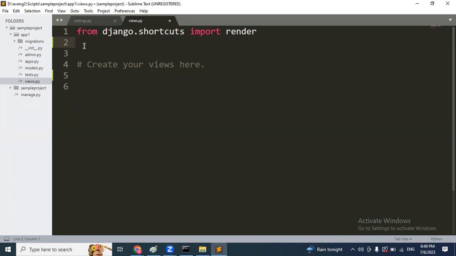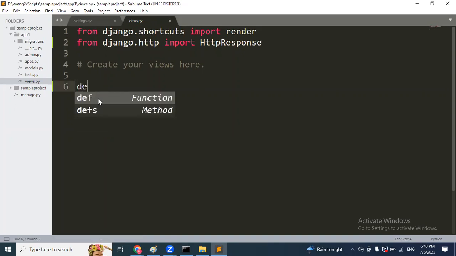Just follow the above line: from django.http, instead of shortcuts, enter http. After that, import which one you want to import, HttpResponse. And here I will create my views. def space view name, nothing but function name. You can use any valid name. For example, I'm going to mention sample_view followed by parenthesis and colon. Inside the parenthesis, we have to take request as your argument. For any type of logic also request is common. So we'll get the request, and we are going to return the response.